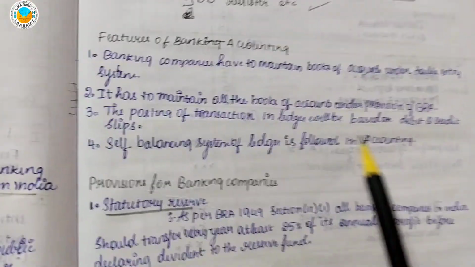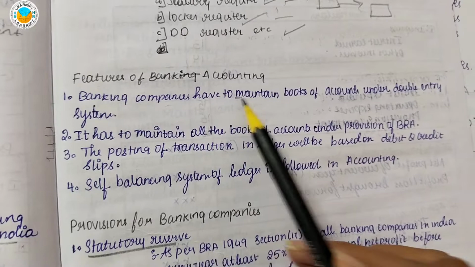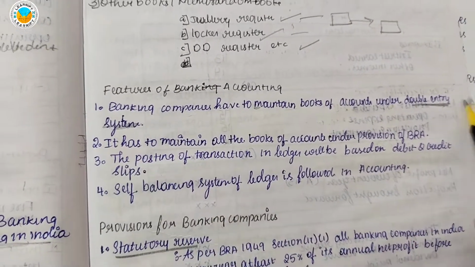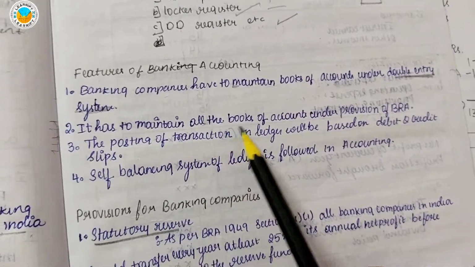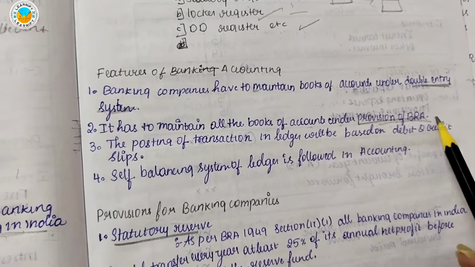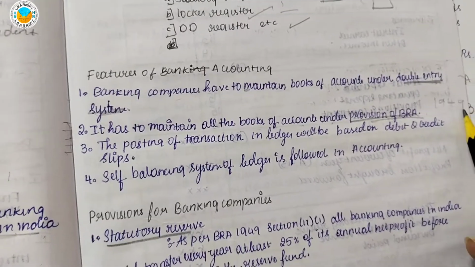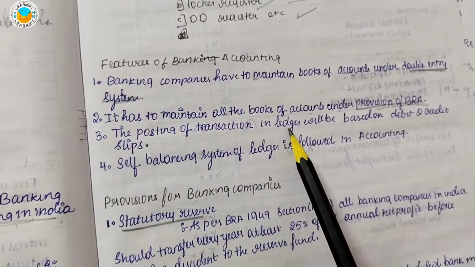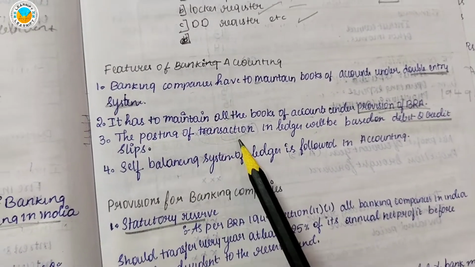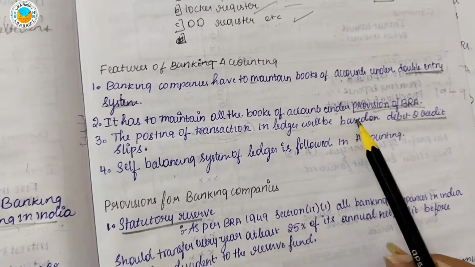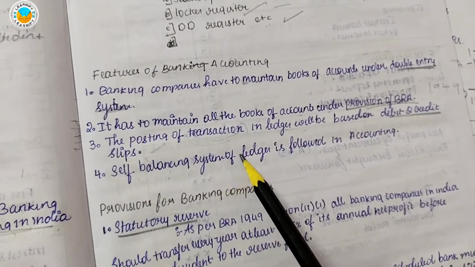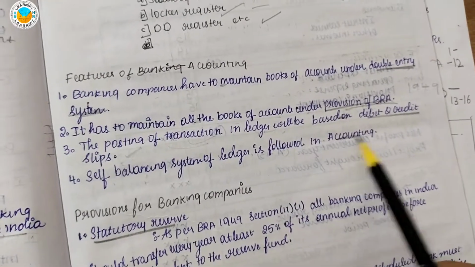Next, coming to the features of banking accounts. The company has to maintain books of accounts under the double entry system. The main keyword here is double entry system, and it has to maintain all books of accounts under the provisions of BRA, which is nothing but the Banking Regulation Act 1949. The posting of transactions in the ledger will be based on debit and credit slips received by the bank. And a self-balancing system of ledger is followed in accounting.